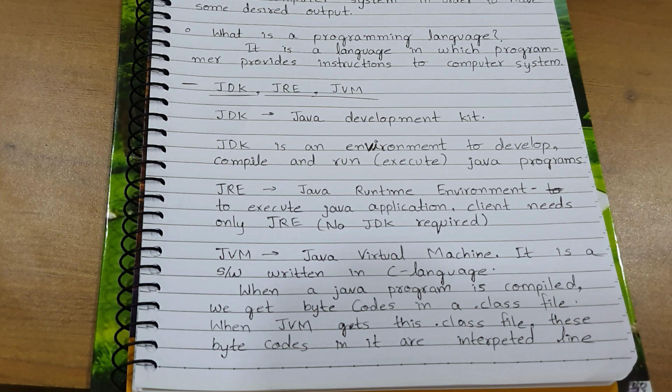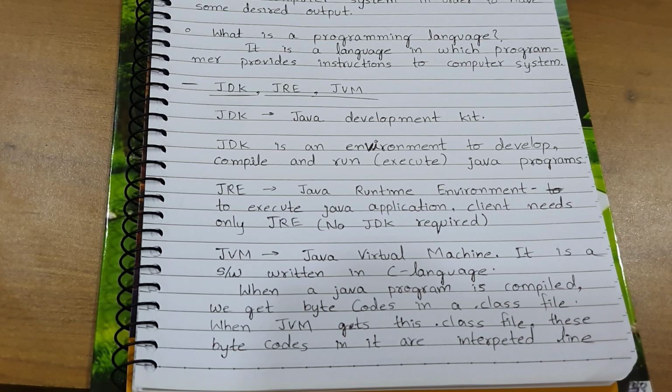What does this name suggest to us? It is a virtual machine. It is not a real machine. That means it is a software which has been coded in C language. So what this software does is, when a Java program is compiled, we get bytecodes in a .class file.